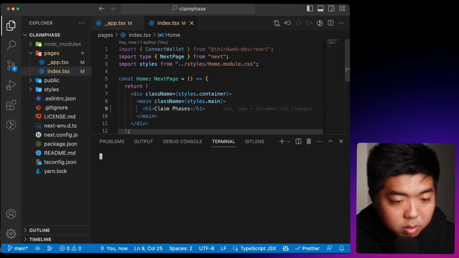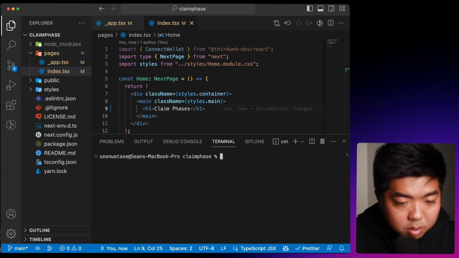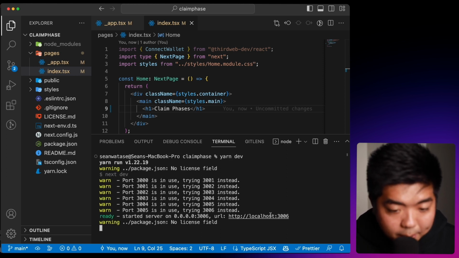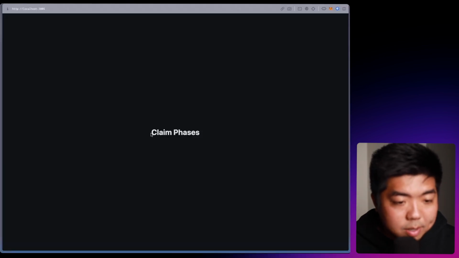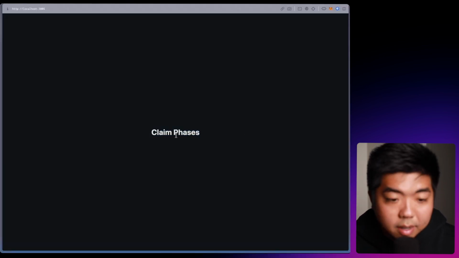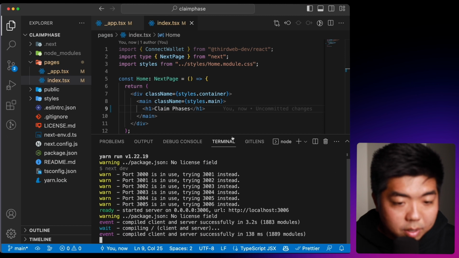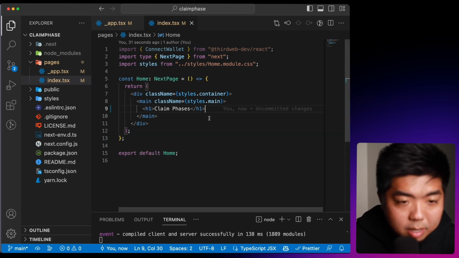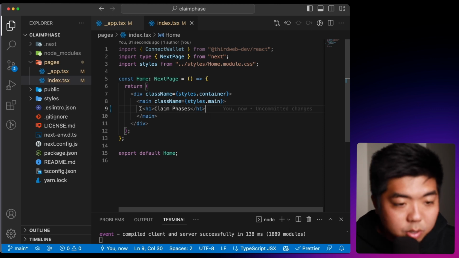And then what I'll do is open my terminal in here, and I'm just going to run yarn dev, and we'll take a look at our app here. All right, and there we go. We have our claim phase header right there. So let's head back to our code editor here. I'm just going to drop that terminal down, and let's add some things to our app that will allow us to claim our NFT.